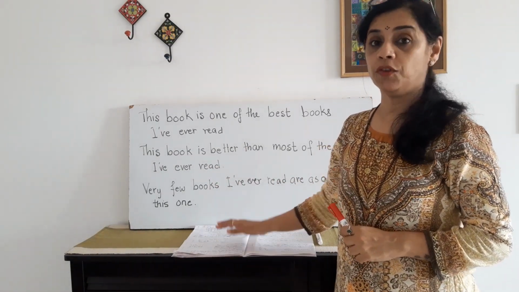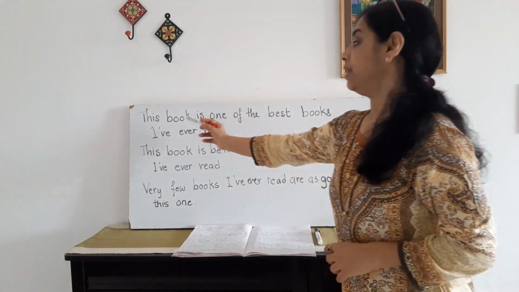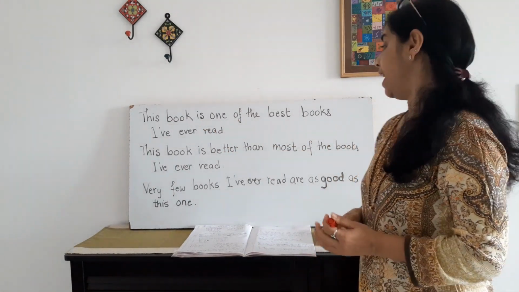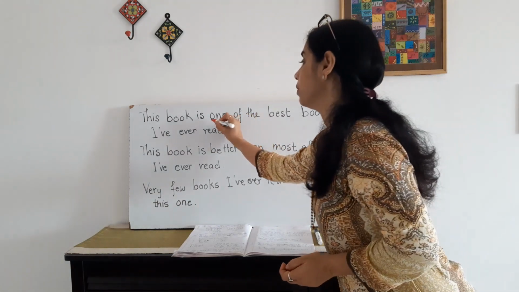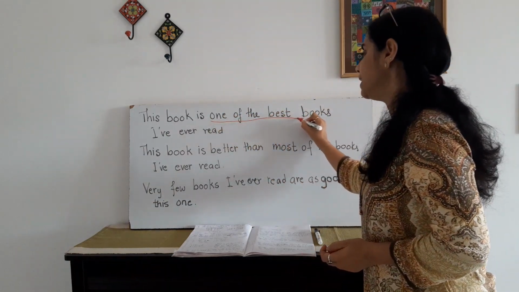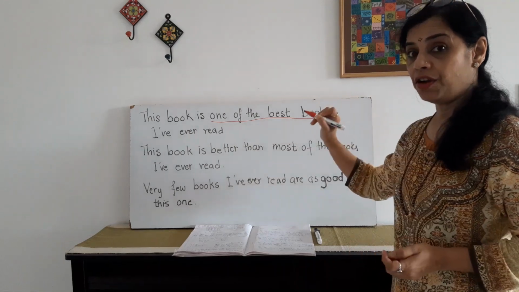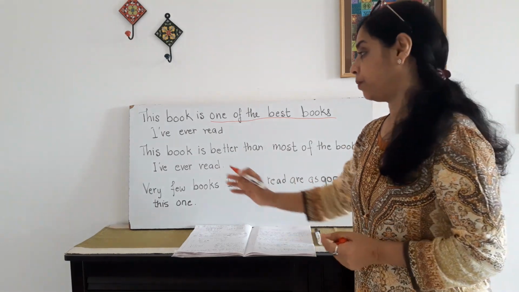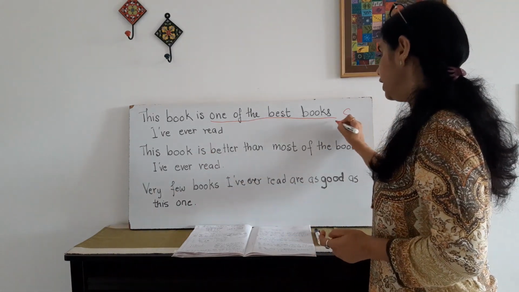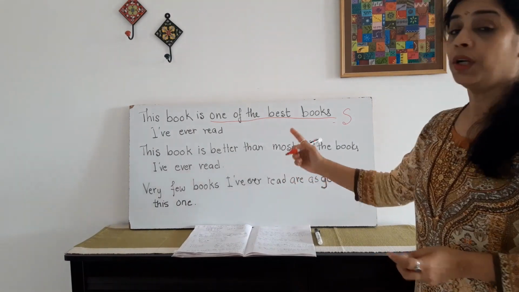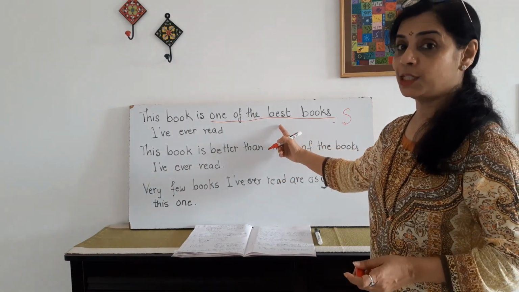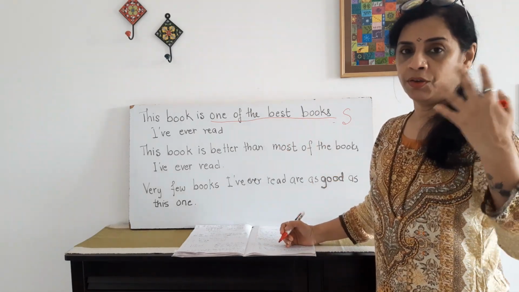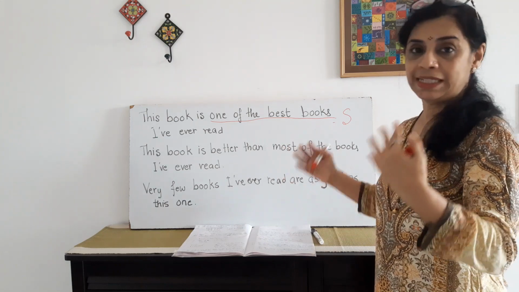One more example of the same type, one of them. This book is one of the best books I've ever read. One of the best books I've ever read. So it's not the best book, one of the best books. Now this is superlative. When you change it to comparative, best, so good, better, best. You know the three degrees. Try to remember the three degrees, so it's easier then.